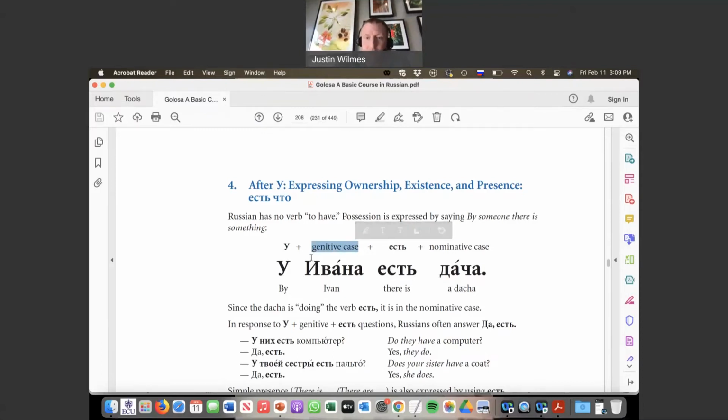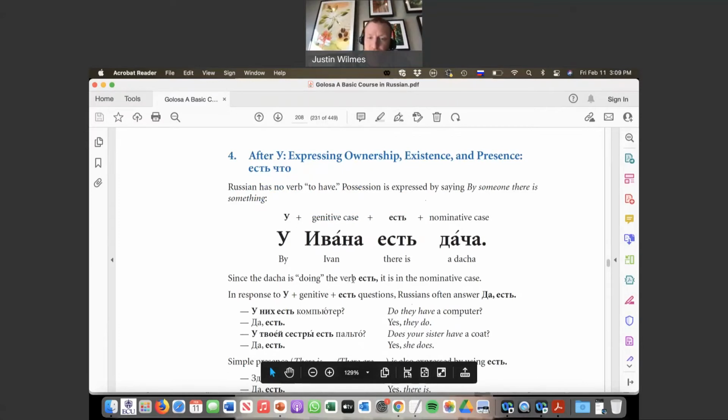Or comes with it. So, у Ивана есть дача. Since the dacha is doing the verb есть, it is in the nominative case. So what this means is that dacha in this sentence, grammatically, is the subject. Because есть is the verb. So the dacha is by Ivan. Right, something like that. So that's why this is in the nominative.